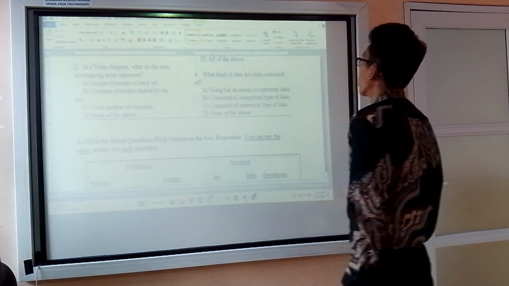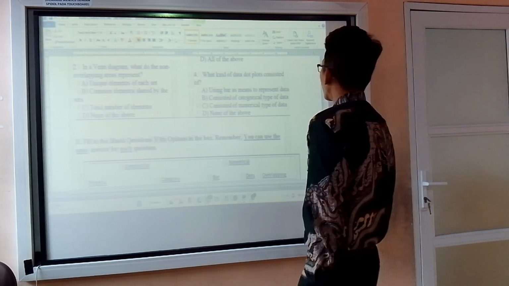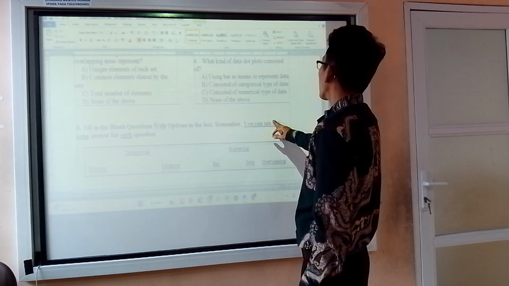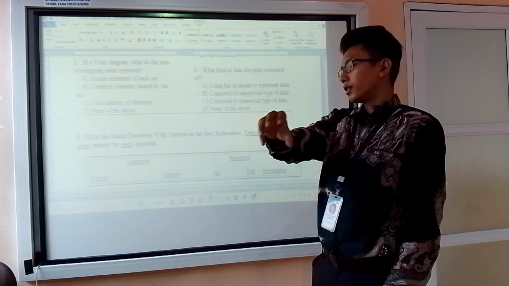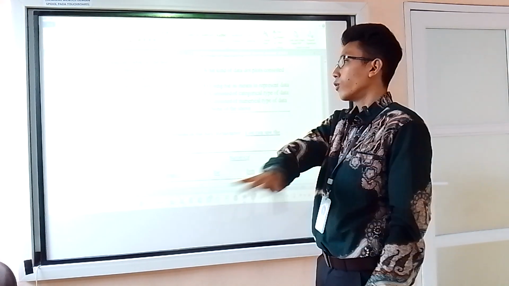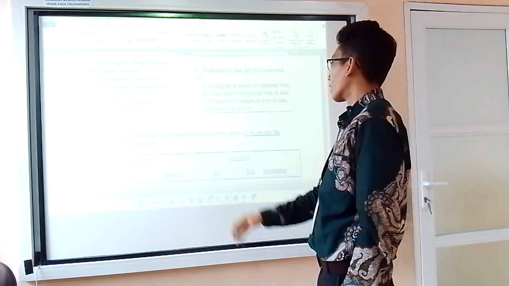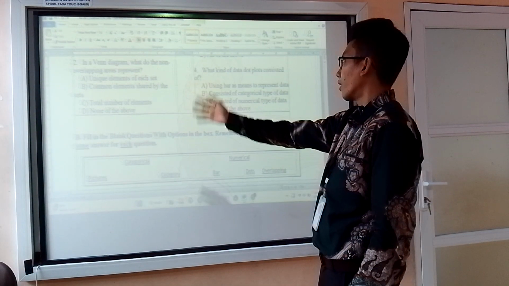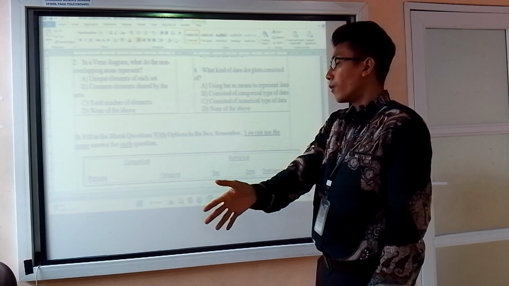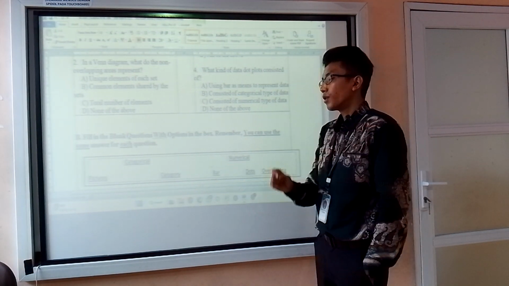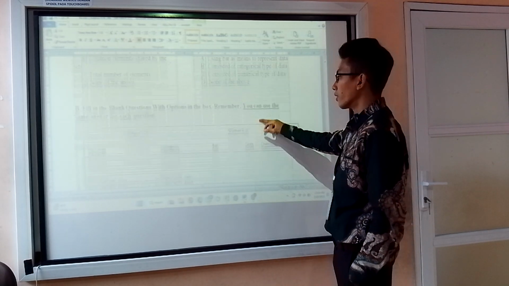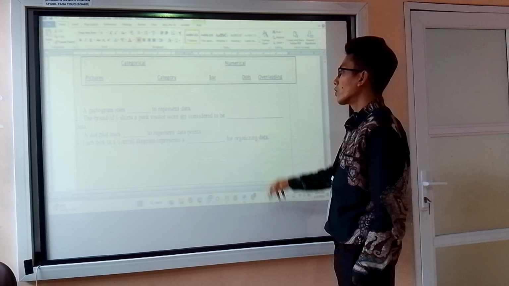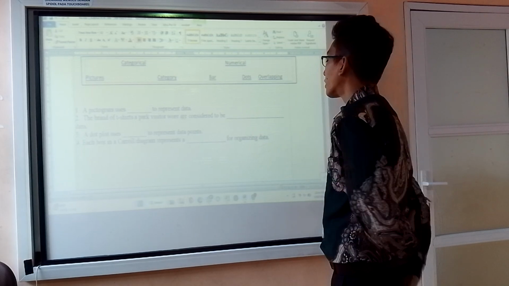What kind of data do dot plots consist of? Dot plot consists of numerical data, because the horizontal row will be filled with the categories, and then the vertical row above each category is filled with dots with the value of each category.